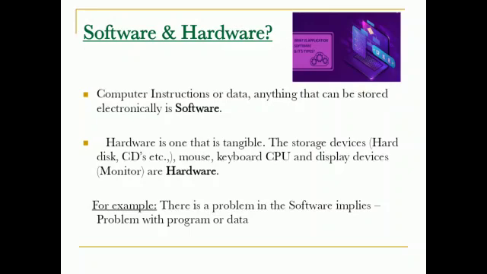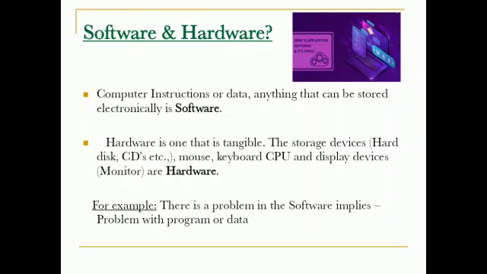Hardware is the tangible and physical part of the computer, such as storage devices like hard disk, CDs, etc., and mouse, keyboard, CPU, and display devices like monitor, graphics card, sound card, and speakers.